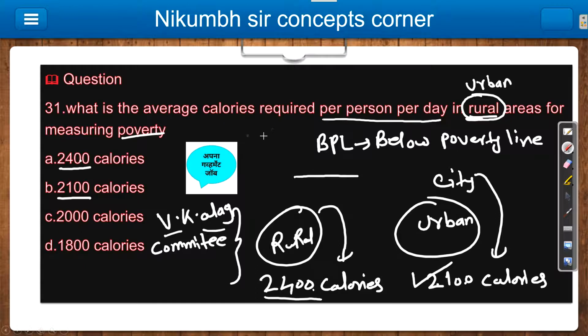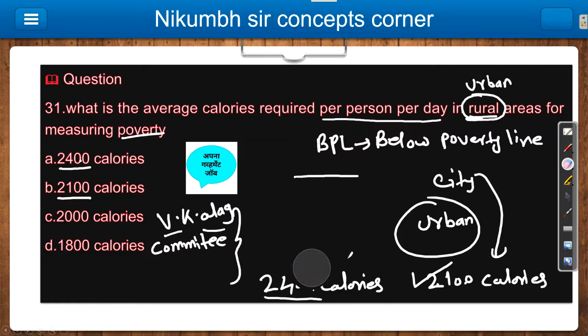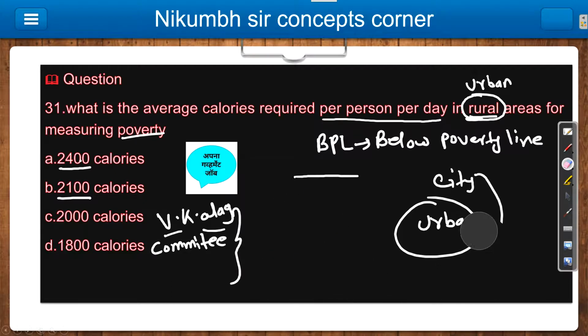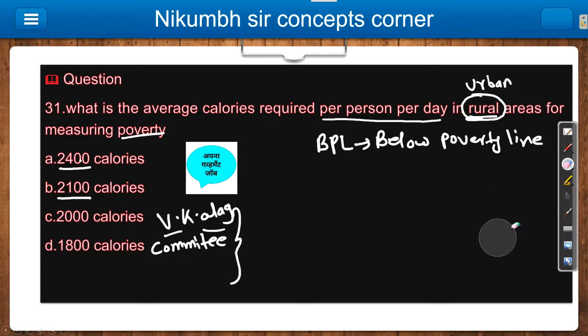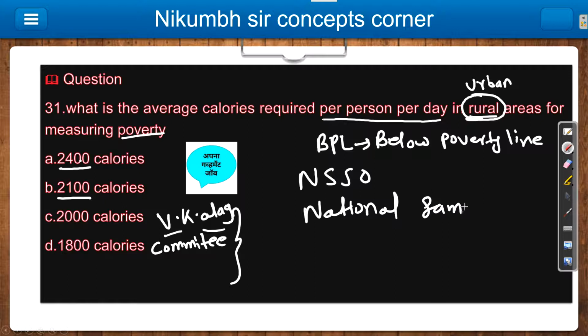And the next thing is that this survey, that is the calculation, or you can say all the data maintained for the people who are below the poverty line, is by NSSO. The full form is National Sample Survey Office.